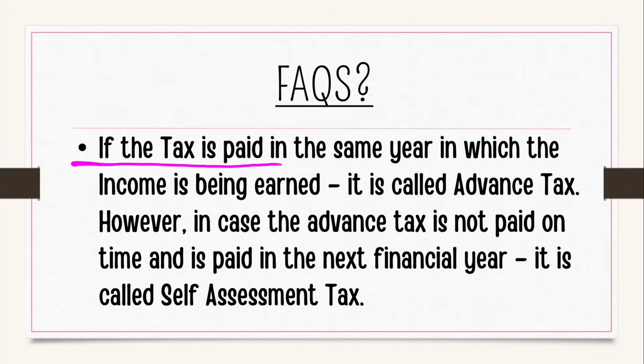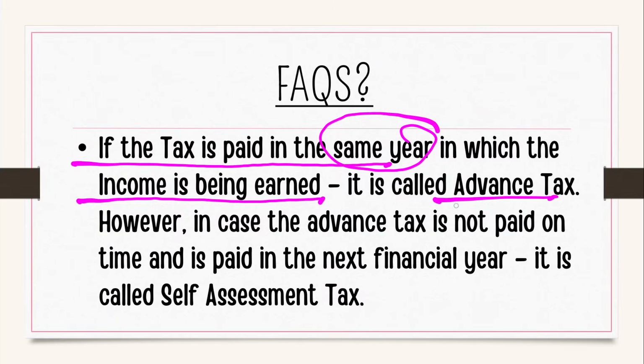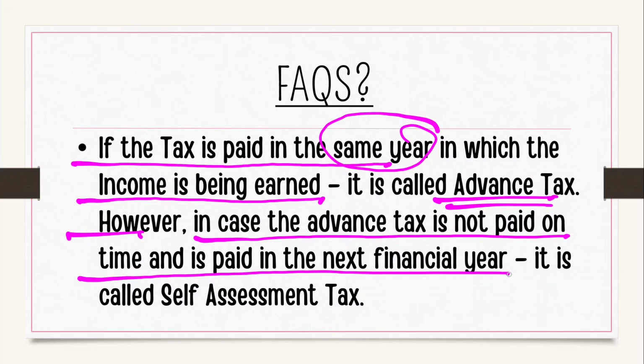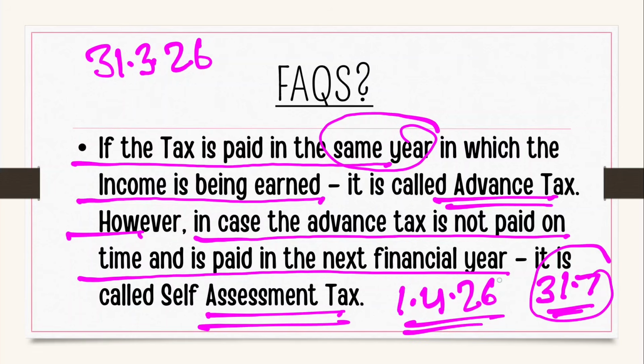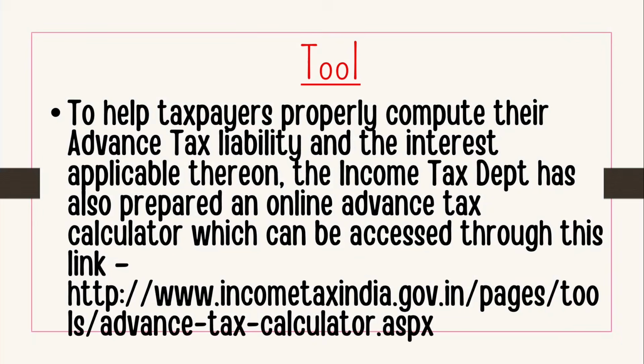Friends, if the tax is paid in the same year in which the income is earned, it is called advance tax. However, if advance tax is not paid in time and the year has ended on 31st March 2026, then you need to pay self-assessment tax from 1st April 2026. Suppose you file ITR on 31st July, so April, May, June, July, that is 4 months of interest. To save this interest of 4 months, you can pay your tax on 1st April itself as self-assessment tax.